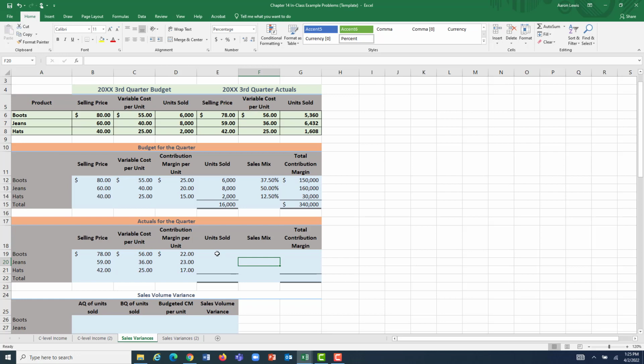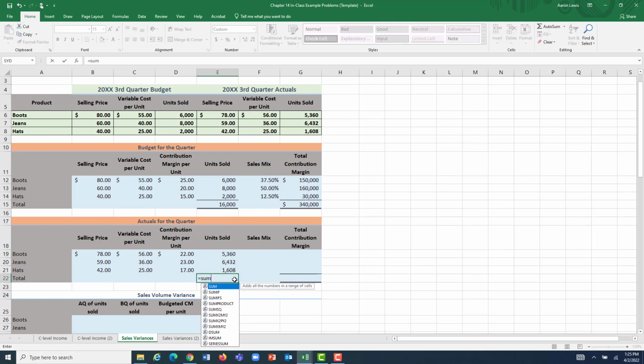How many of these did we actually sell? Our information tells us that we sold 5,360 pairs of boots. We sold 6,432 pairs of jeans, and we sold 1,608 hats. So if I go and I fill handle, I can bring in all of those numbers. How many units did Roper Outfitters actually sell in total?